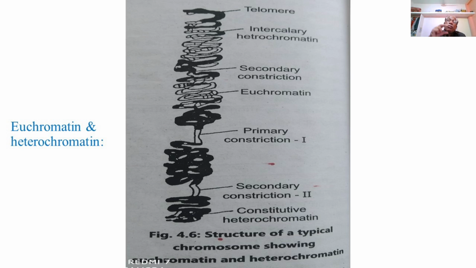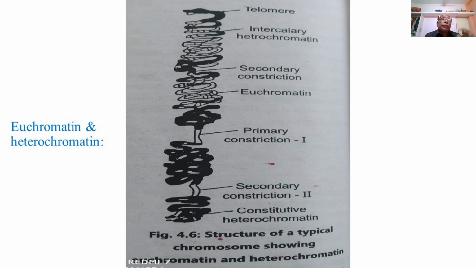So these black colored coilings in the structure of chromosome represent euchromatin and heterochromatin. Simply we can say that the dark coiling regions represent the heterochromatin part, and the loose coiling represents the euchromatin part of the chromosome.